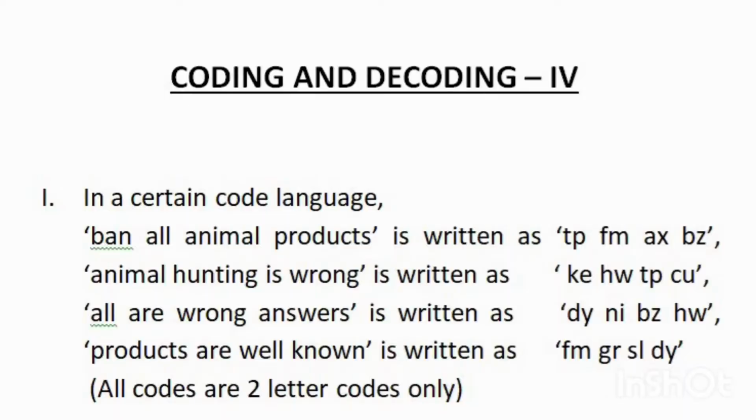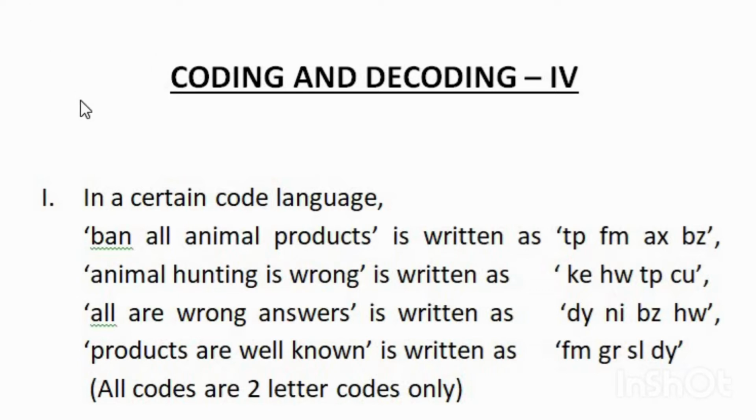Today we move on to the fourth type of coding and decoding. So let's get into the video. In the fourth type of coding and decoding, they will give you some words and codes that are not written in the correct order. You have to find the correct code for each word.